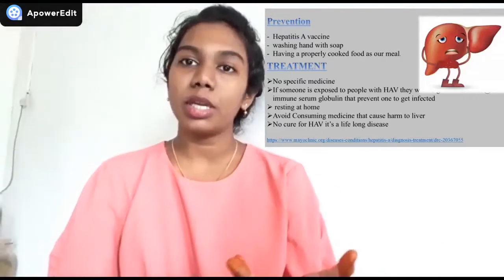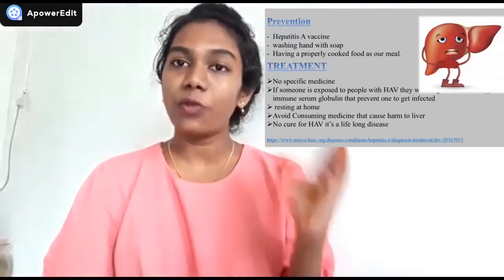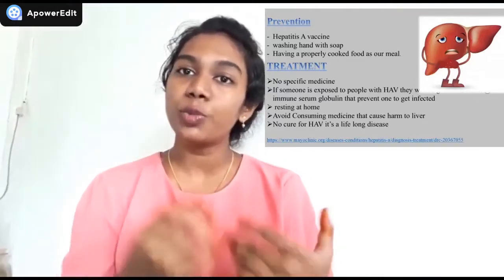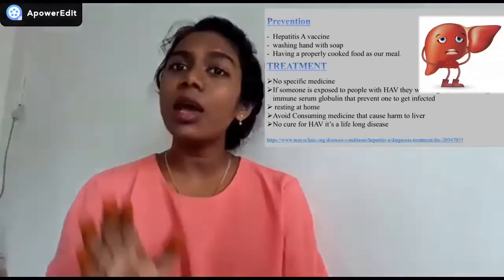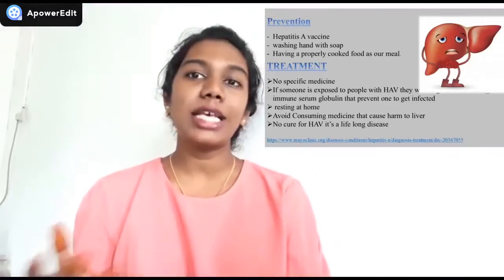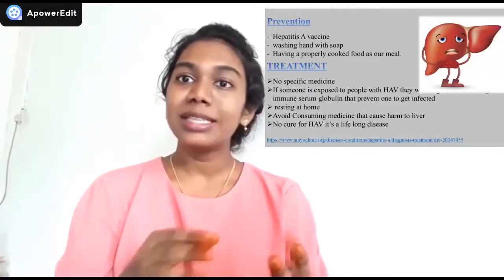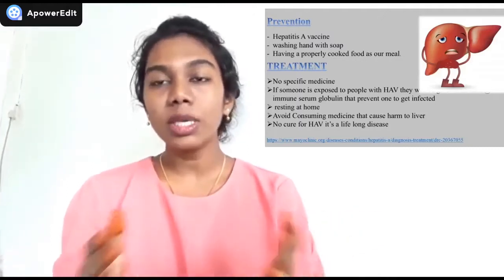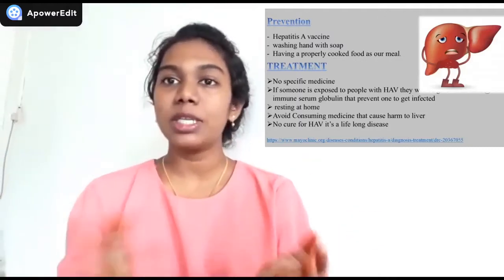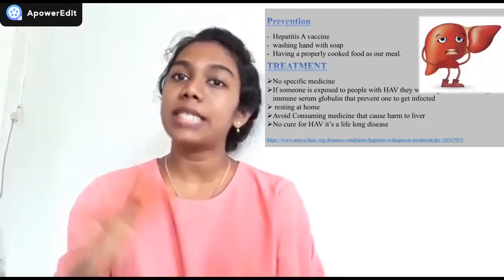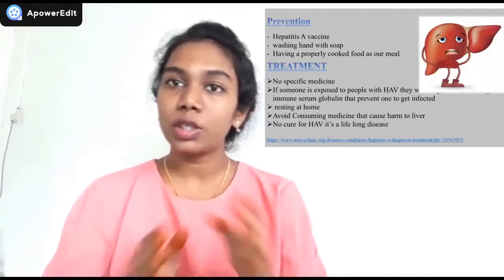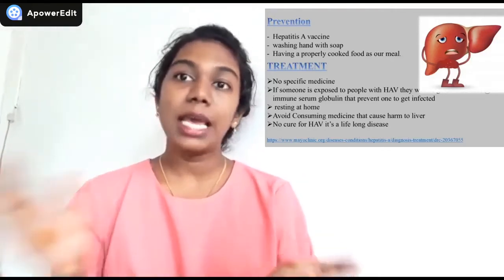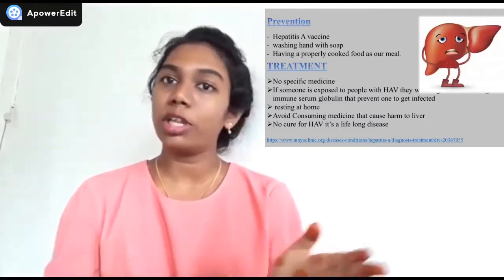Next, the treatment. There is no specific medicine for hepatitis A, and if someone is exposed to people with hepatitis A, they will be given treatment such as immune serum globulin that prevents one from getting infected. Resting at home is one of the treatments that has been suggested for people with hepatitis A. Also avoid consuming medicine that causes harm to your liver, because hepatitis A mostly affects your liver.